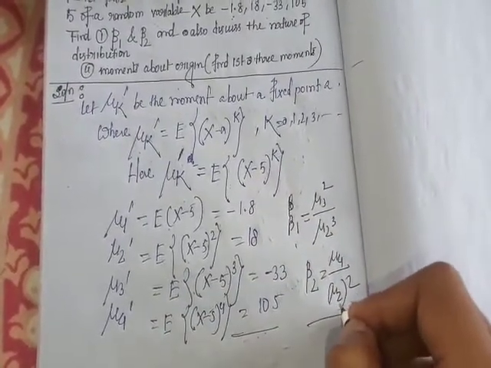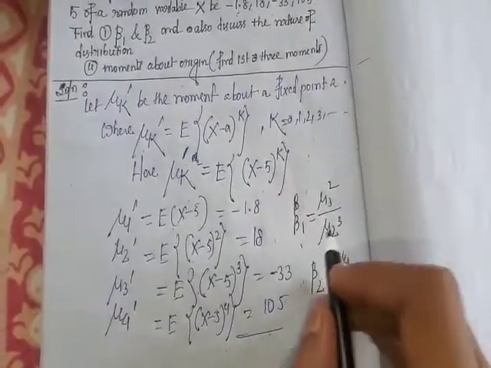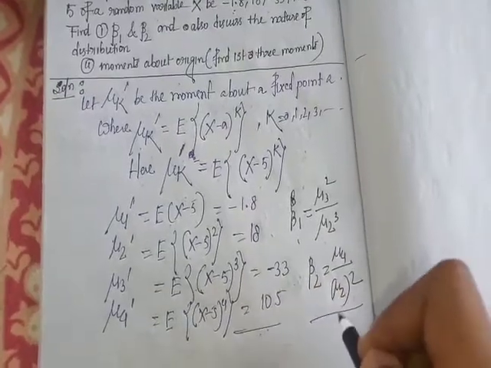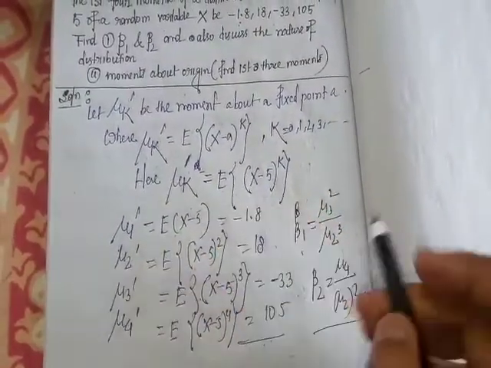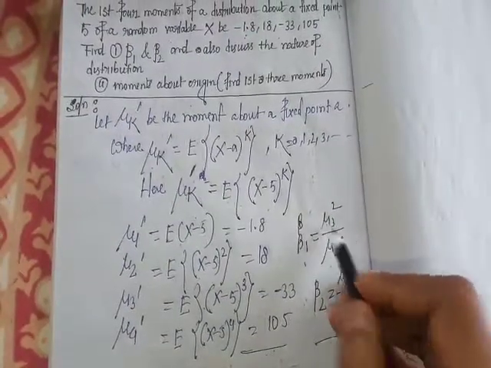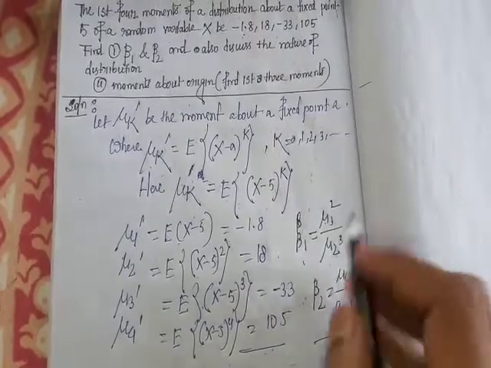Sigma to the power 4 means sigma square equals mu 2, so mu 2 square. So beta 1 equals mu 3 square by mu 2 cube and beta 2 equals mu 4 by mu 2 square. So first we find mu 3, mu 2 and mu 4, where mu k is the central moment.